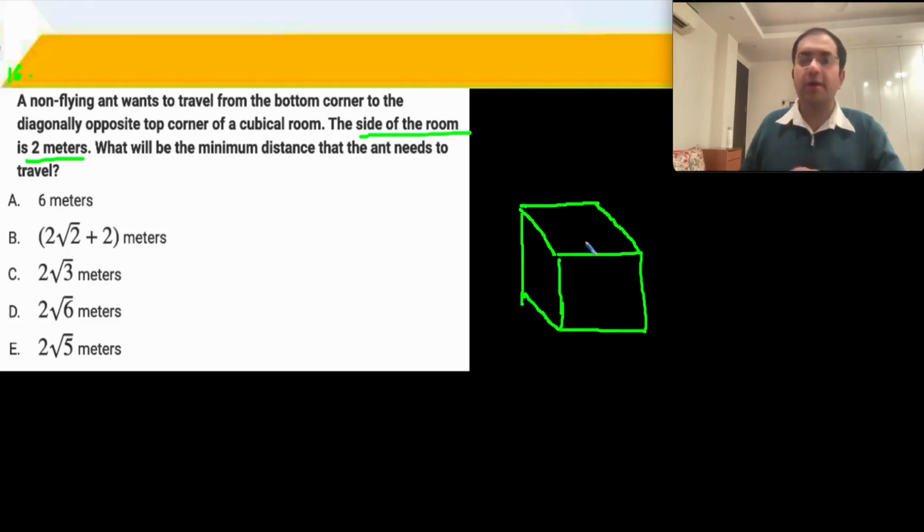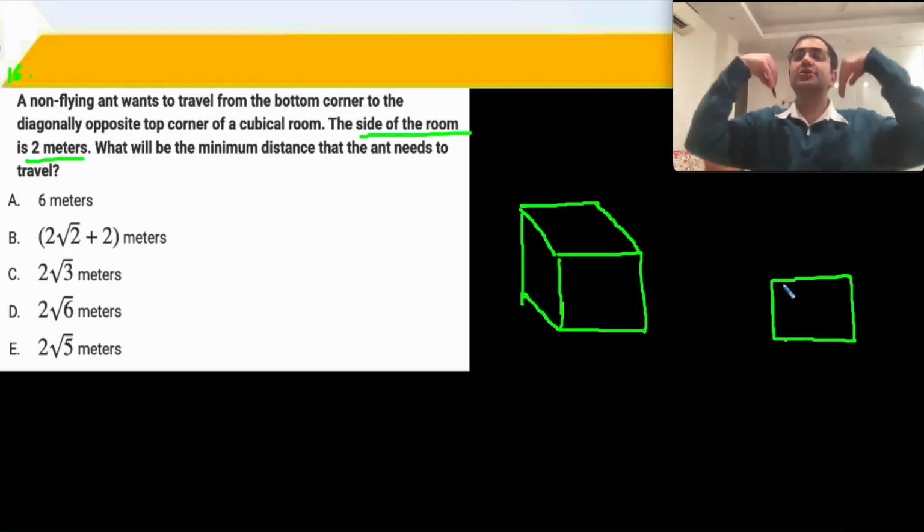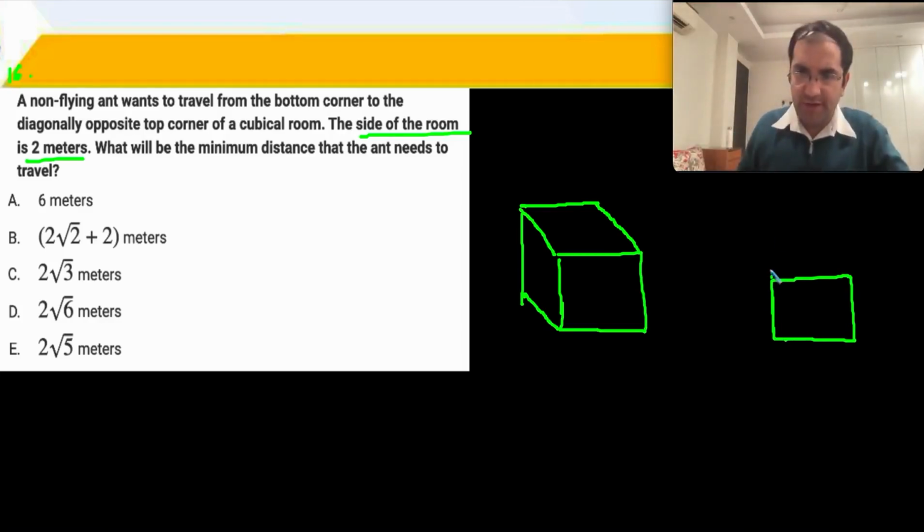Now what we do is that we basically push down one of these walls, right? If you are taking a particular face, let's say this is the floor of the room, 2D diagram. The wall in front of it, push it down, right? So this is slightly challenging to explain in a video format, but in class it is understood this way.